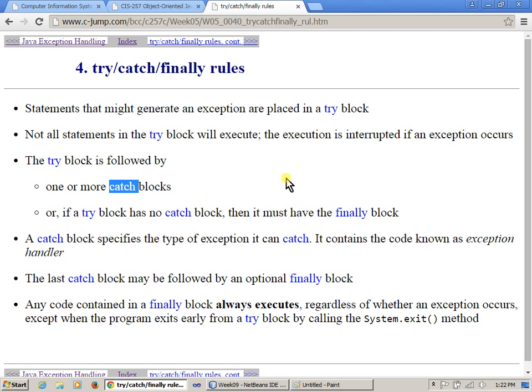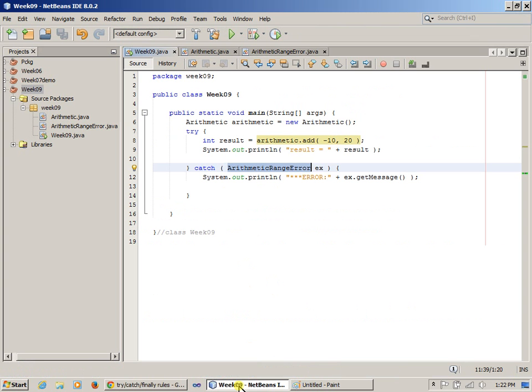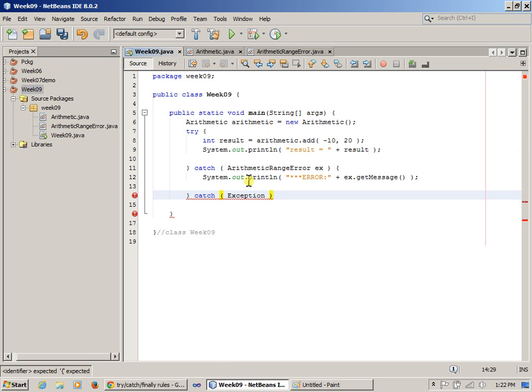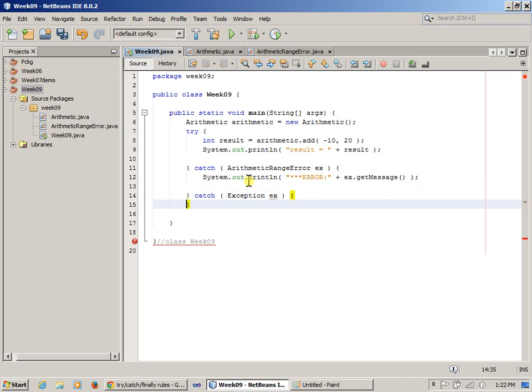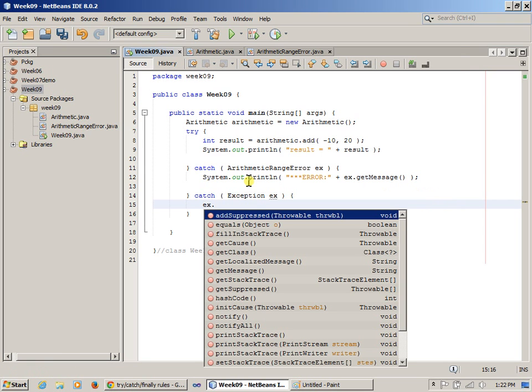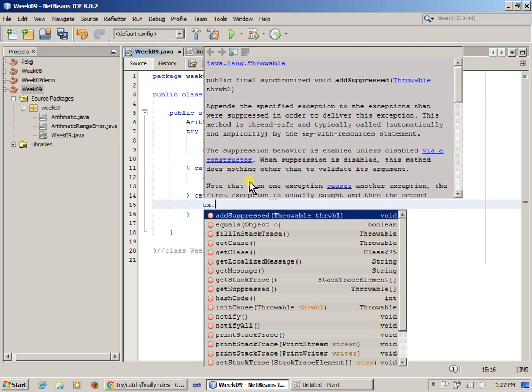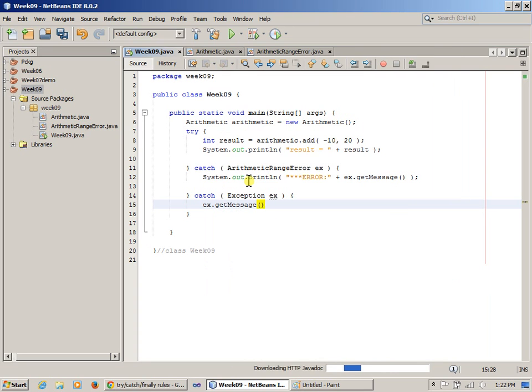So we could have multiple catch blocks. I could probably demonstrate it so that in case there is some other type of error, maybe I can continue on with this and say catch, also catch a generic exception, which would be a different type of exception right there. And here I can use that exception. And it already implements the getMessage, right?